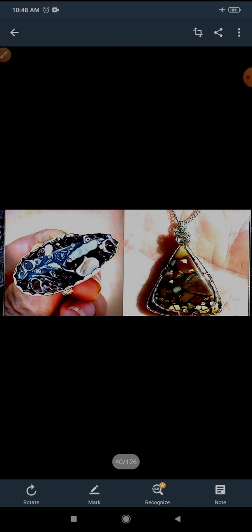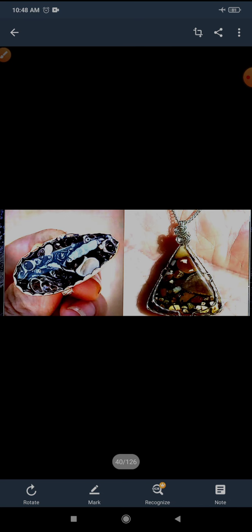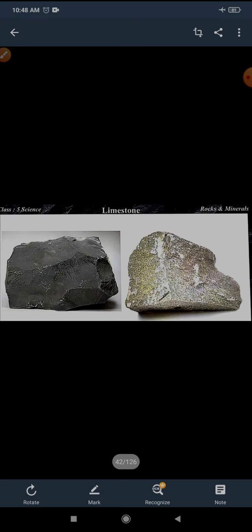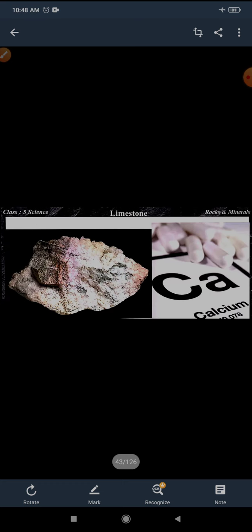Here you can see how it is polished to make ornaments. Next we studied shale. It is made up of solidified clay and comes apart in thin layers, and it is used in making brick and cement.